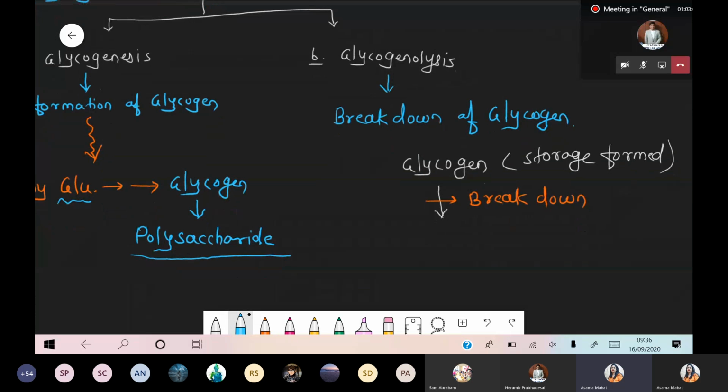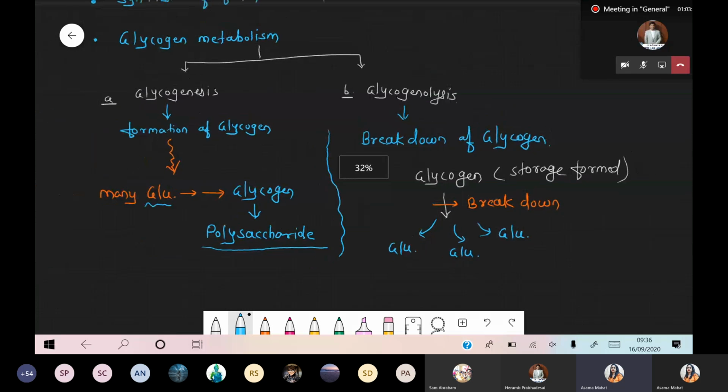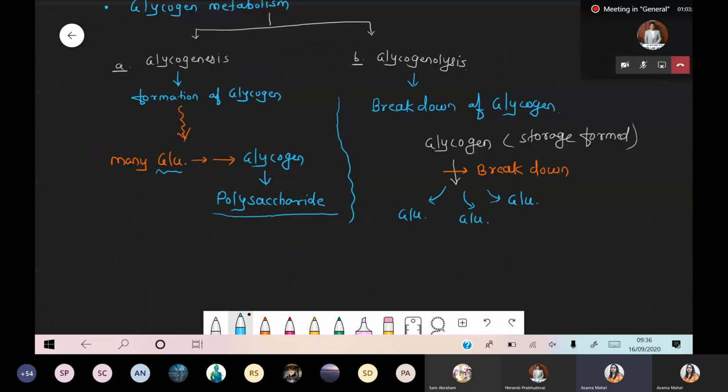After this breakdown, there is a slow release of glucose molecules. So simply, this process is called glycogenolysis: breakdown of glycogen, converted into glucose. Okay, so got this point? Do you understand the meaning of glycogenesis and glycogenolysis? Got it?